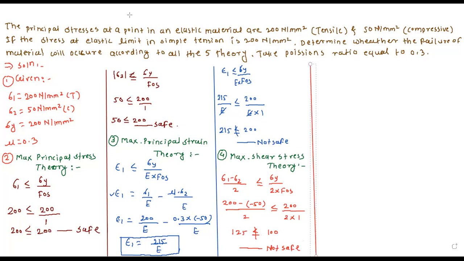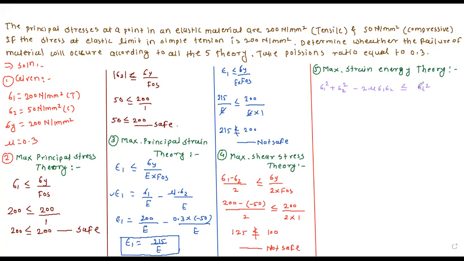Okay, so our theory number 4 is related to maximum strain energy theory. In that theory, our equation is sigma 1 square plus sigma 2 square minus 2 mu sigma 1 into sigma 2 should be less than or equal to sigma t square.